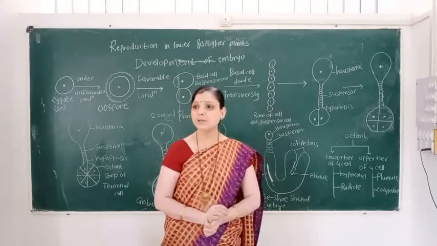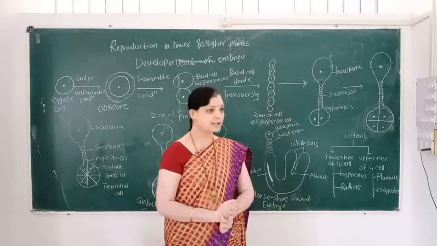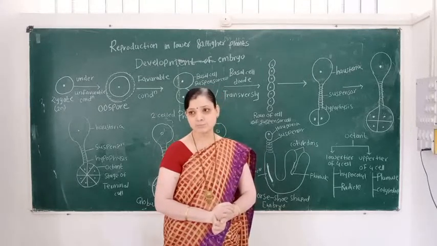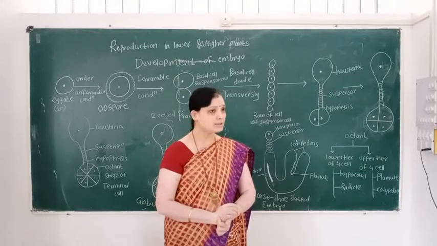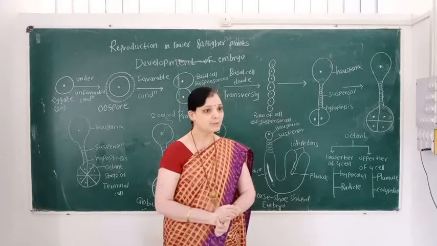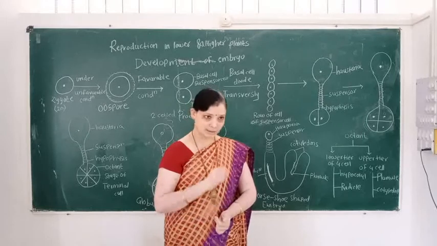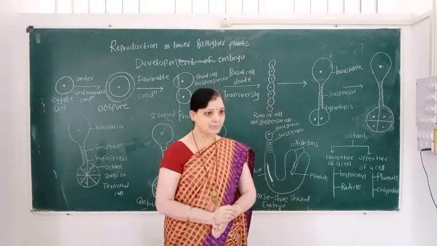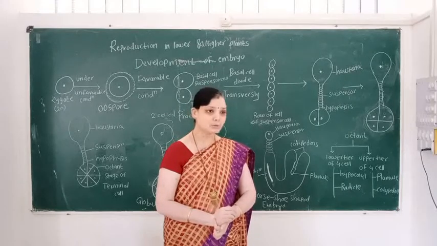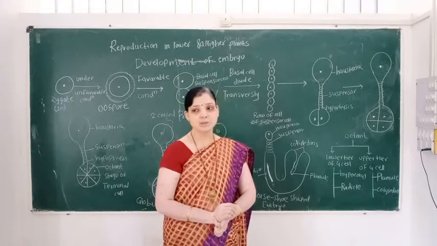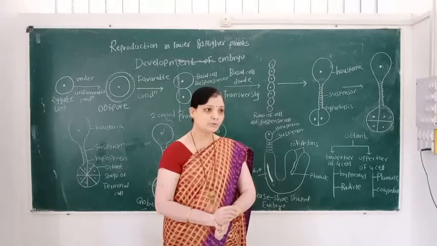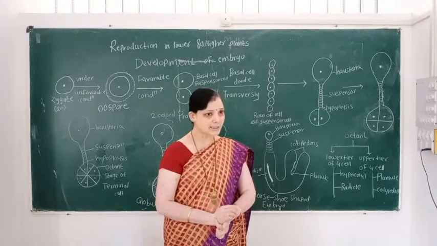Out of the two male gametes, one male gamete unites with the female gamete to form the zygote, and another male gamete fuses with the secondary nucleus to form a triploid primary endosperm nucleus. This process is called double fertilization.